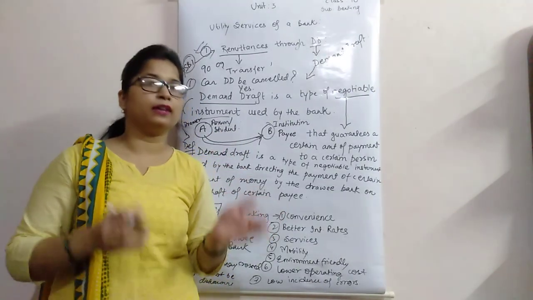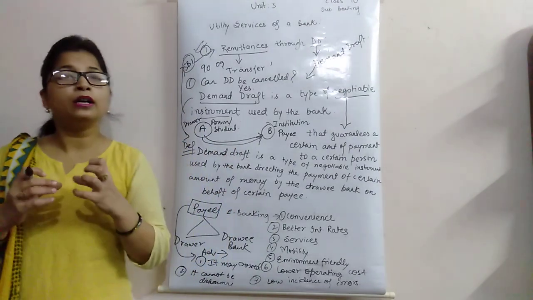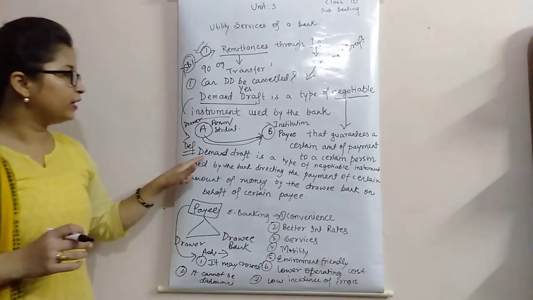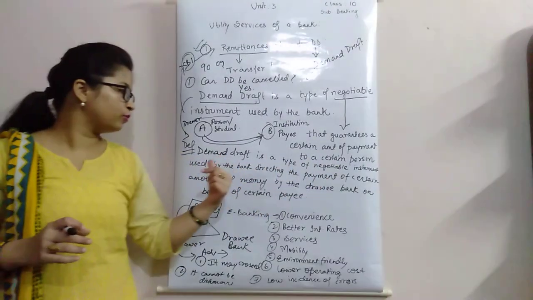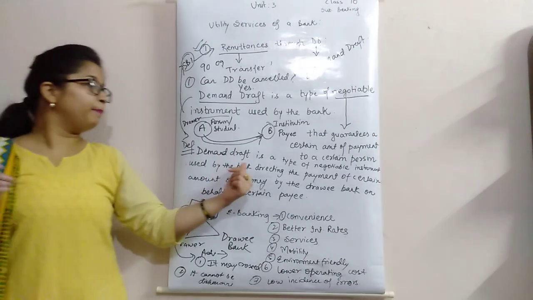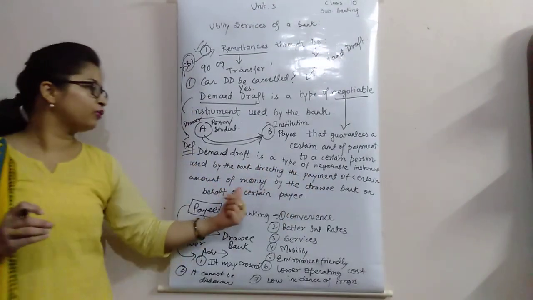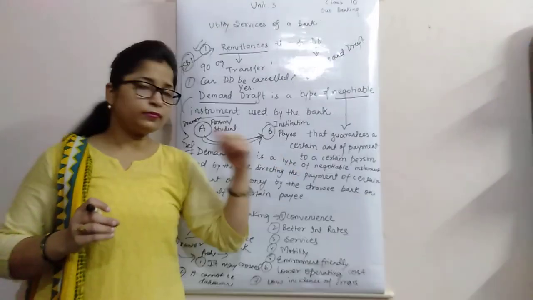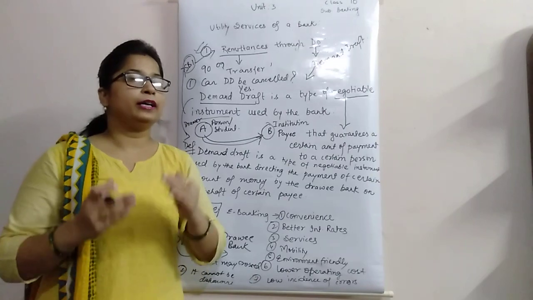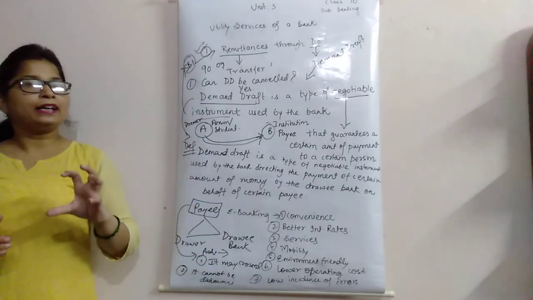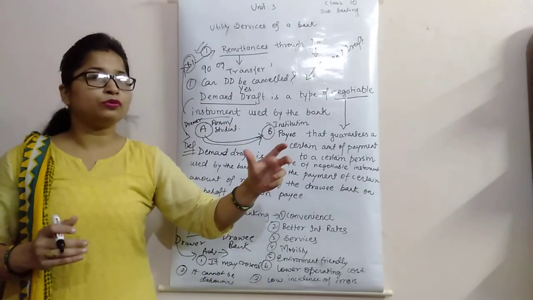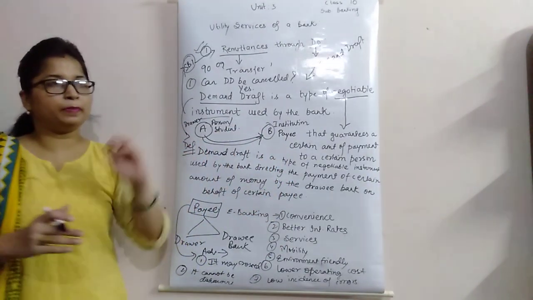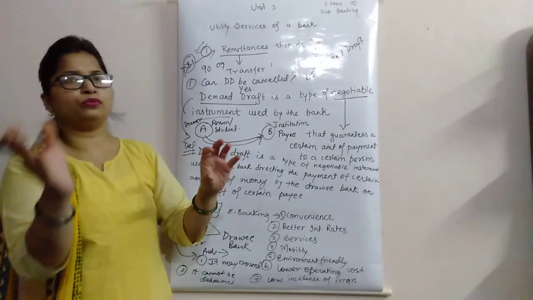Okay, who is the payee? The person who actually receives the payment. So next we switch to the definition of demand draft, where demand draft is a type of negotiable instrument used by the bank where the bank directs the payment of certain amount of money to the drawee bank on behalf of certain payee. इसका मतलब क्या हुआ? It means DD में एक बैंक क्या करता है? डायरेक्ट करता है किसको? Another bank, and it may be its own branch also. ठीक है, या तो अपने ब्रांच को या अगर कस्टमर चाहेगा तो दूसरे ब्रांच को भी.